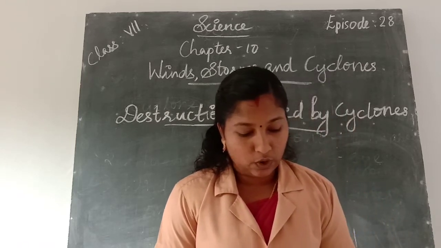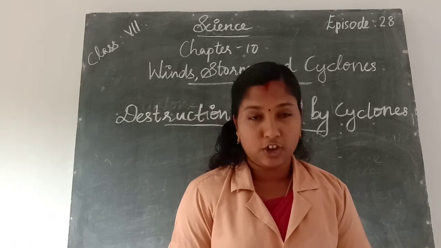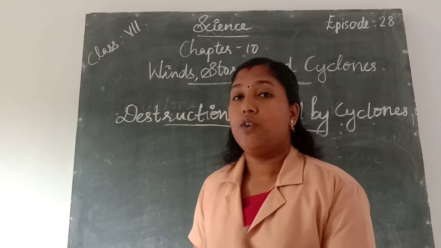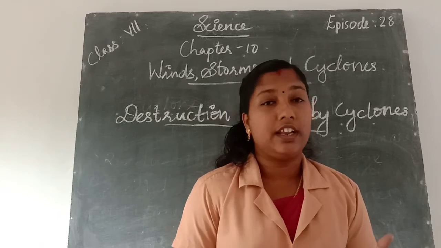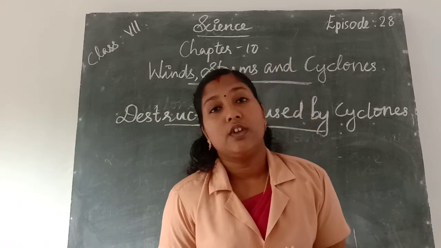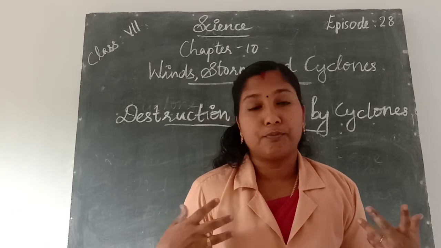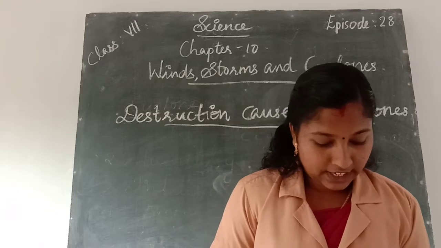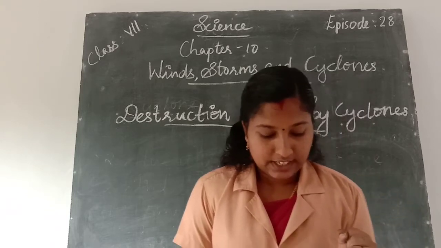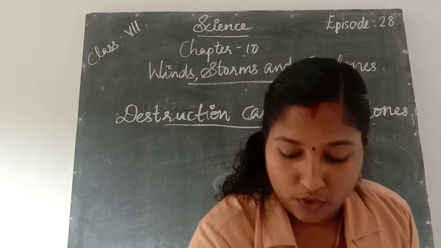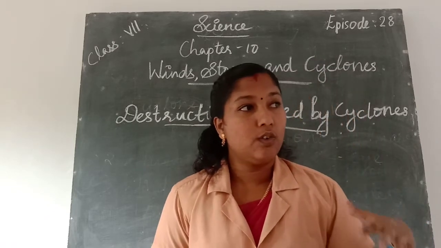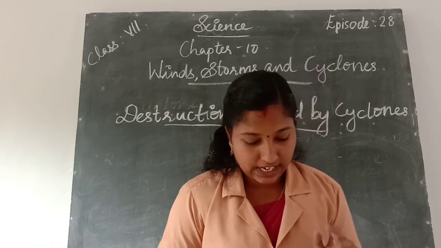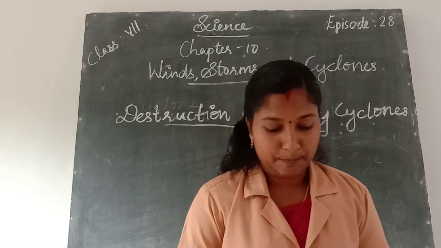and also bring storms. Due to the storms, hundreds of kilometers away, the storms flow, and it also destroys buildings, houses, and takes the lives of many human beings. Okay, so the first indication of an approaching cyclone: how do we know that the cyclone is coming near to our place? First indication of an approaching cyclone.